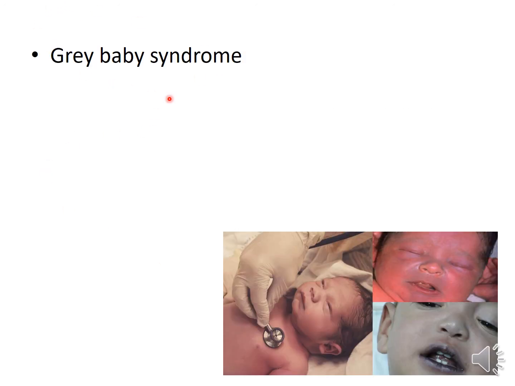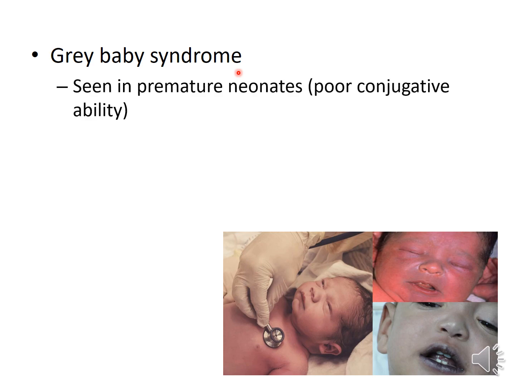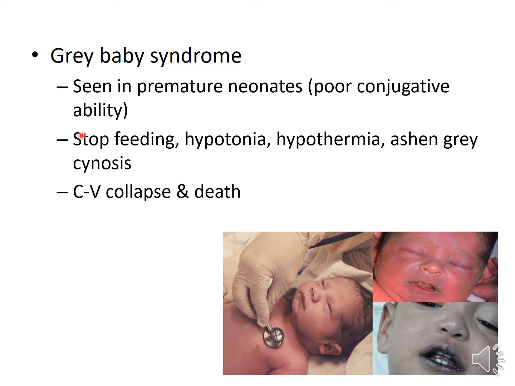A unique adverse effect of chloramphenicol is gray baby syndrome. It is seen when chloramphenicol is given in high doses to premature neonates. As we have seen, neonates are deficient in conjugative action, so they cannot properly metabolize chloramphenicol, which then achieves high concentration in the plasma. The baby may stop feeding, may become hypotonic, hypothermic. There is ashen gray cyanosis seen in the baby. Ultimately, it may result in cardiovascular collapse and death of the neonate, and thus chloramphenicol is contraindicated in neonates.